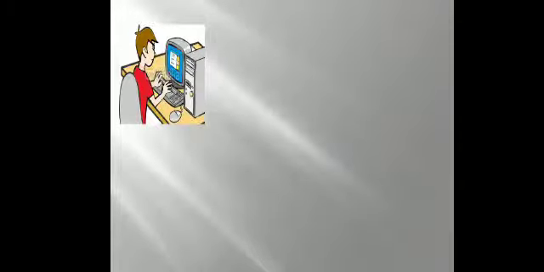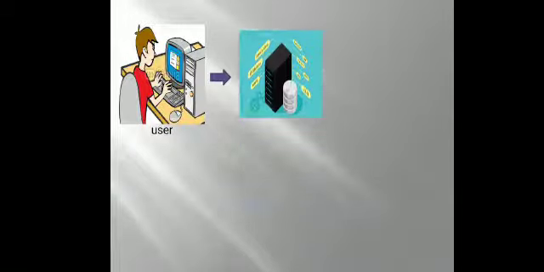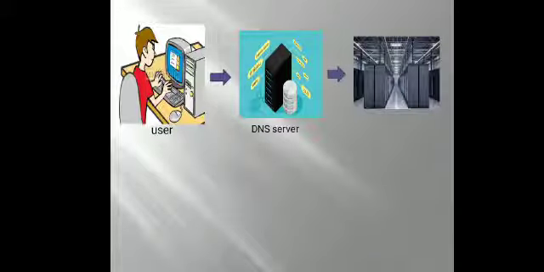Finally, let's see how the internet works when the user enters a domain name. The browser sends a request to the DNS server in order to get the corresponding IP address. After getting the IP address, the browser forwards the request to the data center or server. Once the server gets a request to access a particular website, the data flow starts.